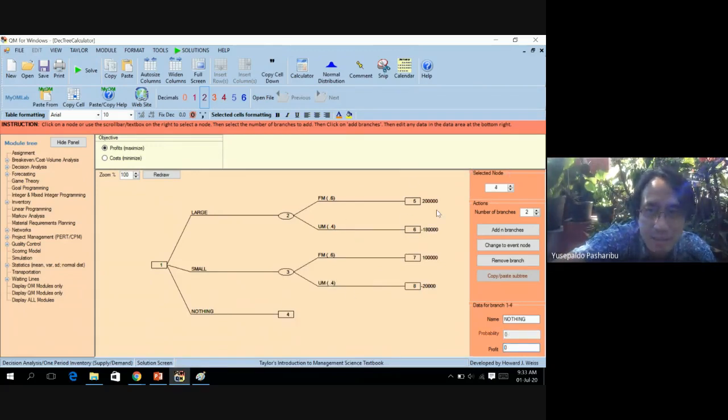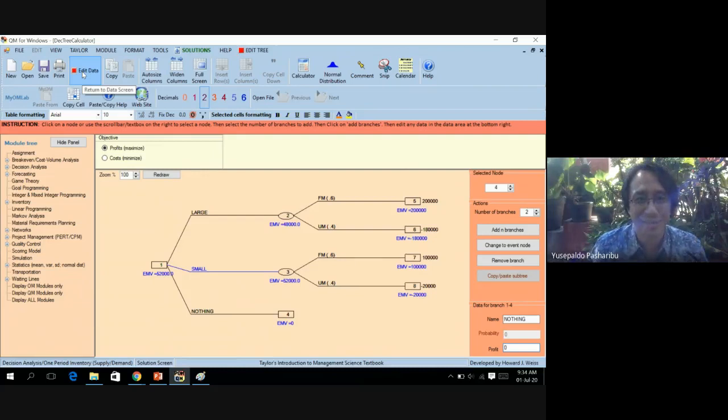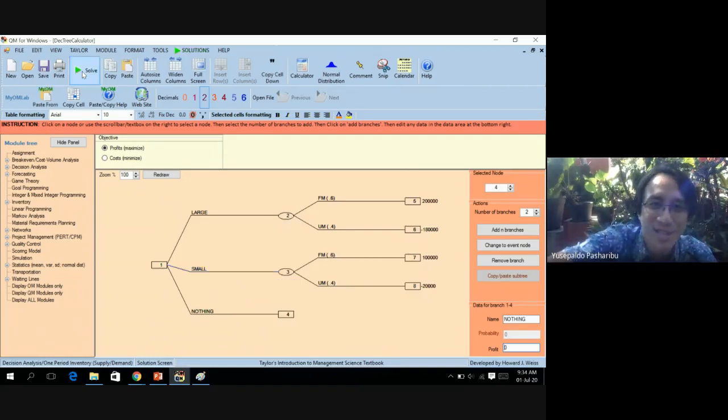Make sure all the numbers are correct and then just solve it. And what happened? Still, small is the highest EMV. It's 60 and 40%, and small is still the best solution.